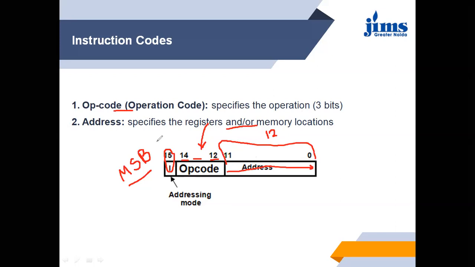So in a 16-bit register, there are 12 bits for the address, 3 bits for the opcode, and the last bit is for the address mode. This is the format of the instruction code.